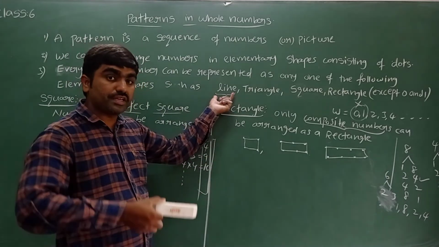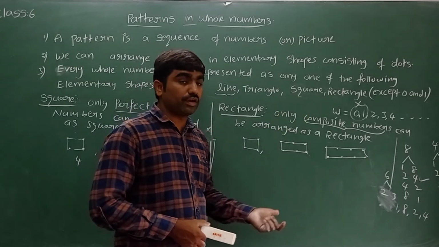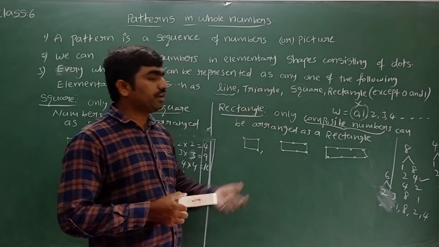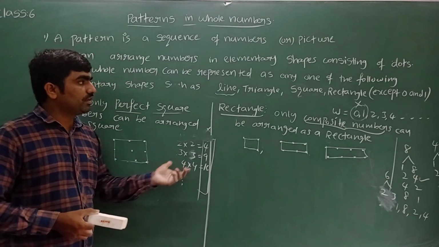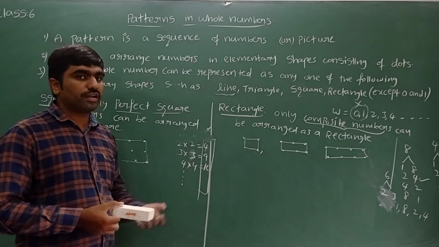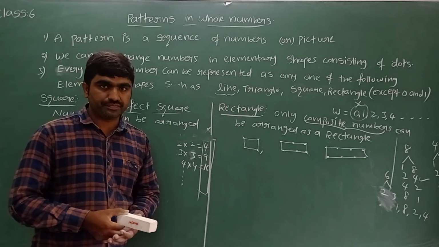Every number we can arrange as a line except 0 and 1. Only a few numbers such as 3, 6, 10 we can arrange as a triangle. So with this we can see how the whole numbers are arranged in these elementary shapes.